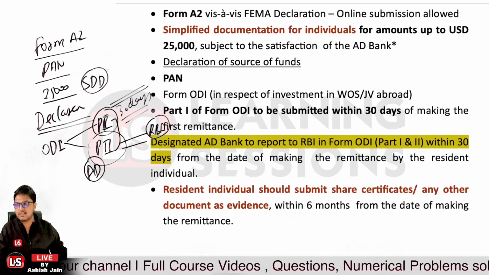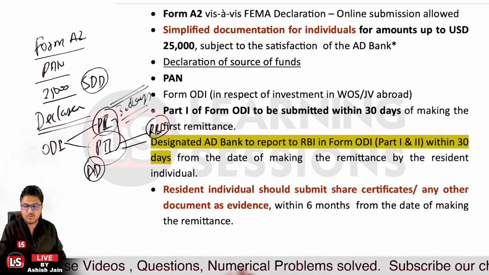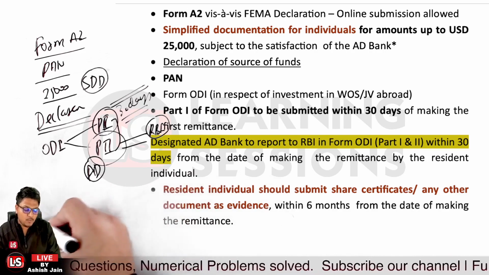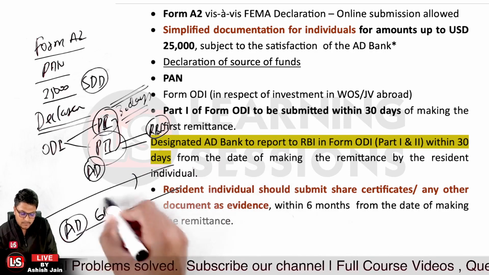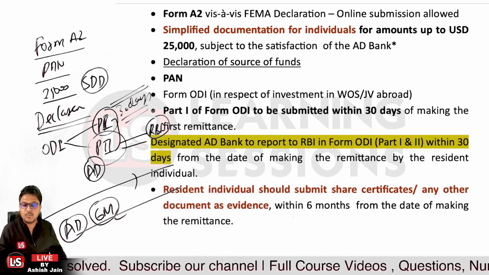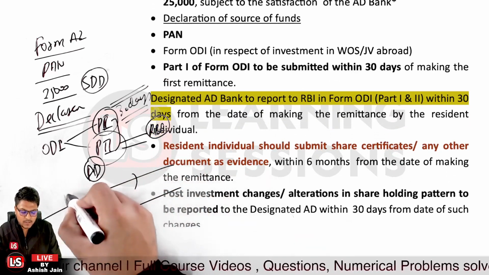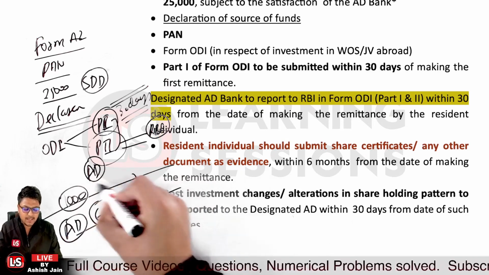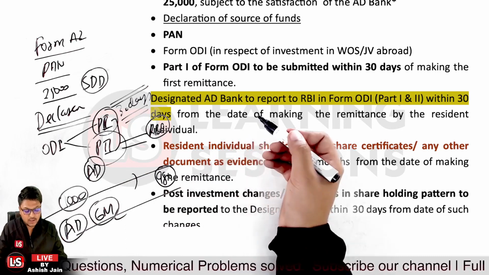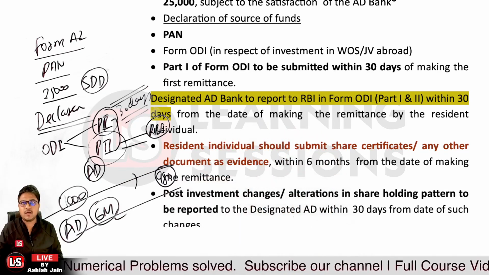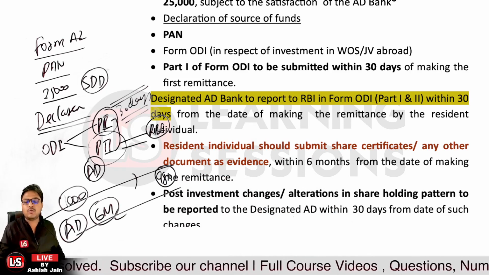And further, because you have invested into the company outside and made a direct investment, you must have acquired some shares, and you must have some certificates related to that. Whatever the proof of investment is, that is to be submitted back to the AD within a period of 6 months from the date of remittance. And further, if post investment, let's say I wanted to purchase 1000 shares, but I changed my mind and purchased only 980 shares, or 900 shares, so there was an alteration. This alteration is to be reported within 30 days of such changes. Whenever you have made the changes, within 30 days such changes are to be reported to the AD.